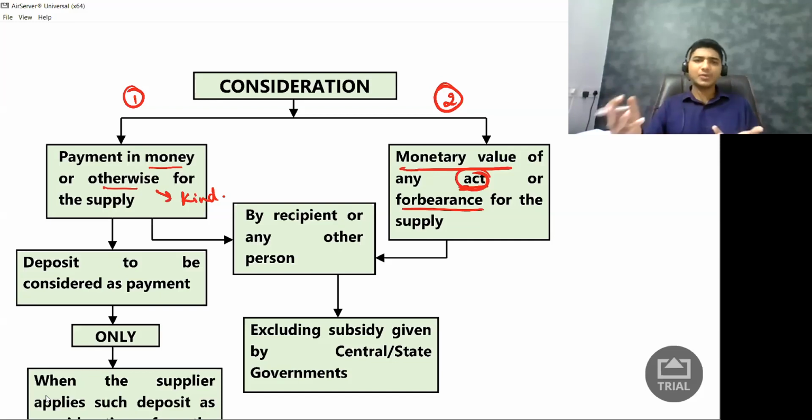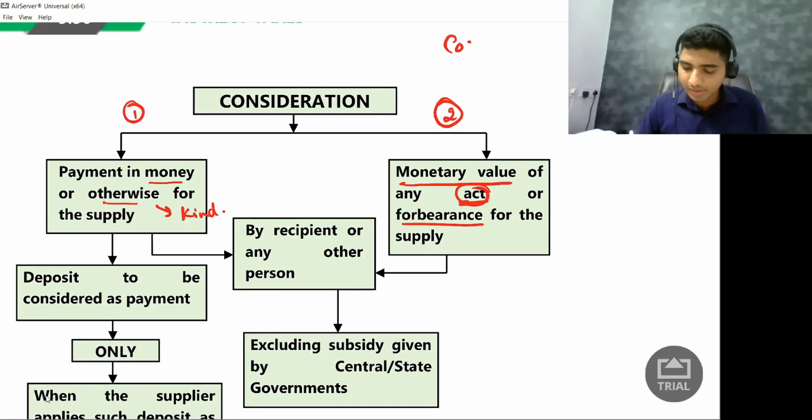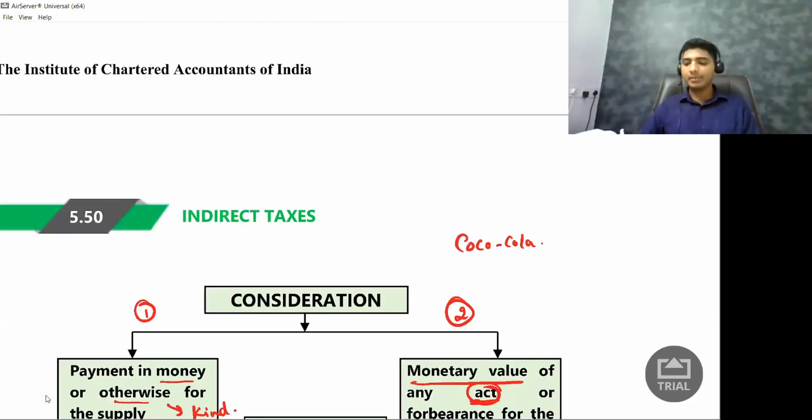Now let's take one simple example. Let us say I am the Coca-Cola company, and I approach a bakery guy. I tell him, as Coca-Cola company, I will supply you a freezer, a refrigerator. But the shopkeeper says, I don't have money to pay you.